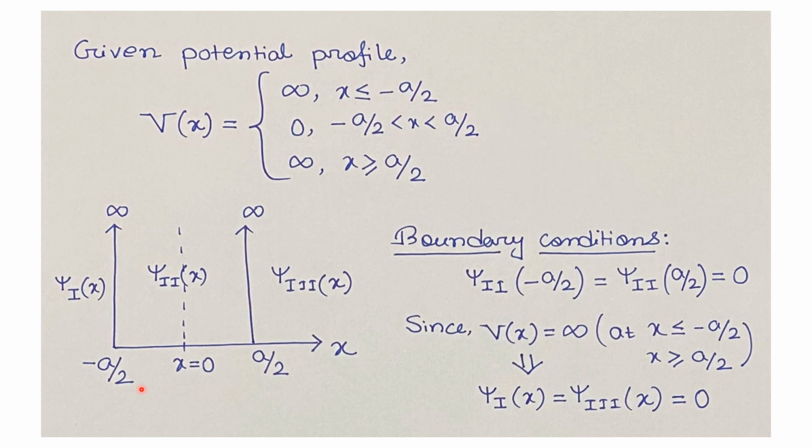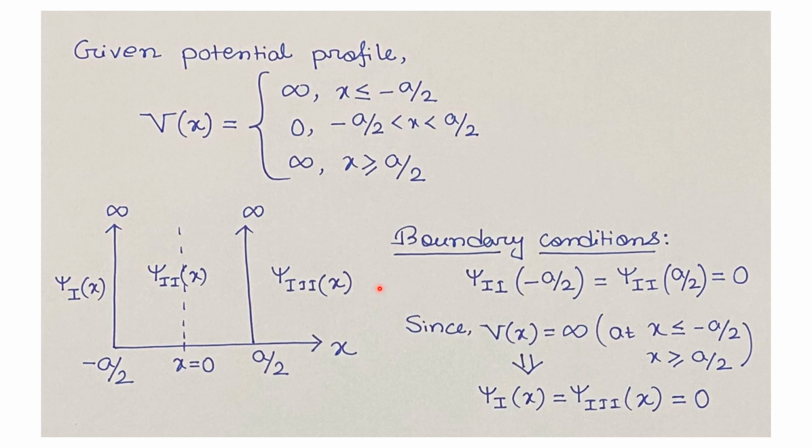Now we will consider the wave function for the particle in this given potential profile as psi 1 of x in region 1, that is for x less than or equal to minus a by 2, psi 2 as a function of x in the region x greater than minus a by 2 but less than a by 2, and in the third region the wave function is psi 3 of x, that is in the region x greater than or equal to a by 2.